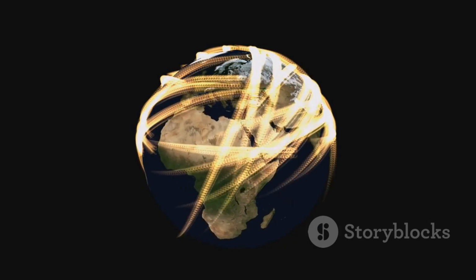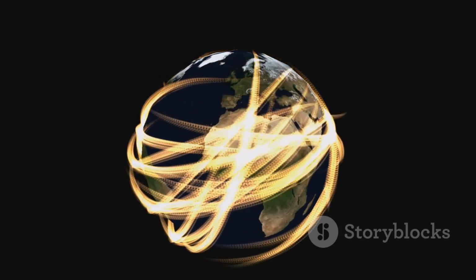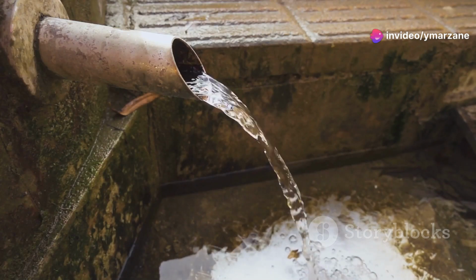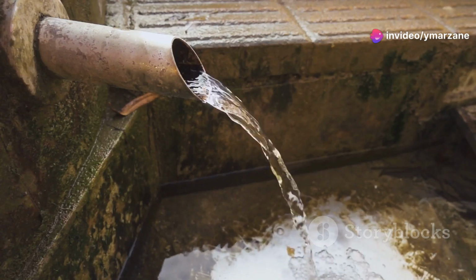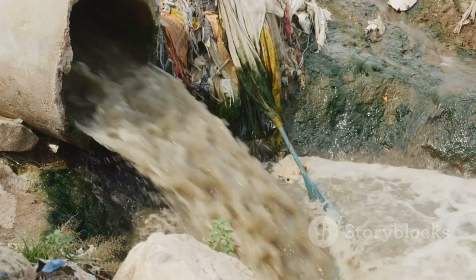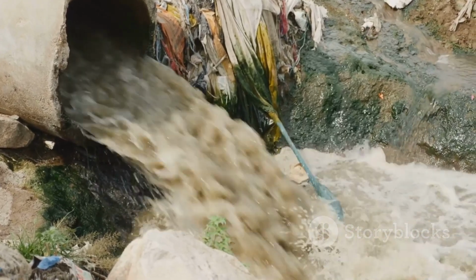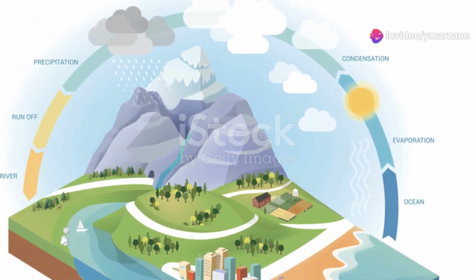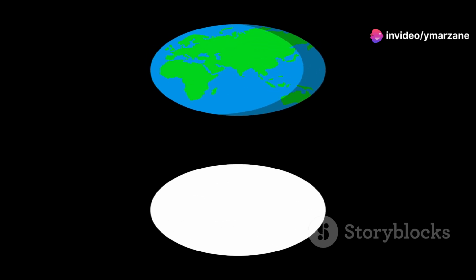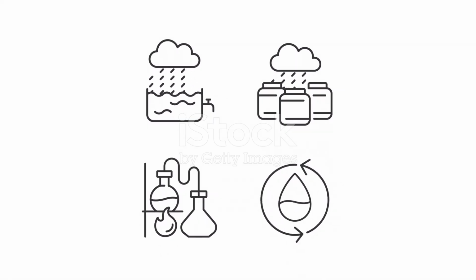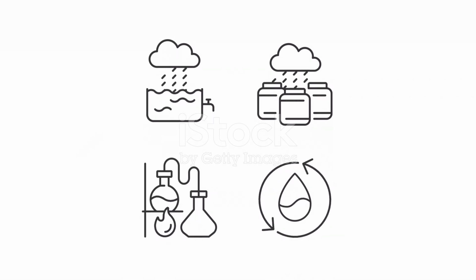When precipitation reaches the Earth's surface, it can take many different paths. Some of it soaks into the ground and becomes groundwater, which can stay underground for hundreds or even thousands of years. Some precipitation flows over the land as runoff, eventually making its way into streams, rivers, lakes, and oceans. Some of it evaporates back into the atmosphere, starting the cycle all over again. This process of water collecting on the Earth's surface is called collection. Collection is an important part of the water cycle because it replenishes the Earth's water supply.